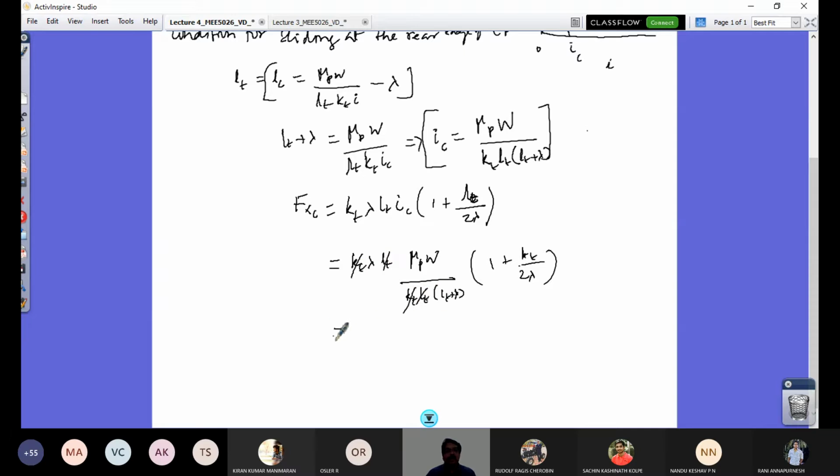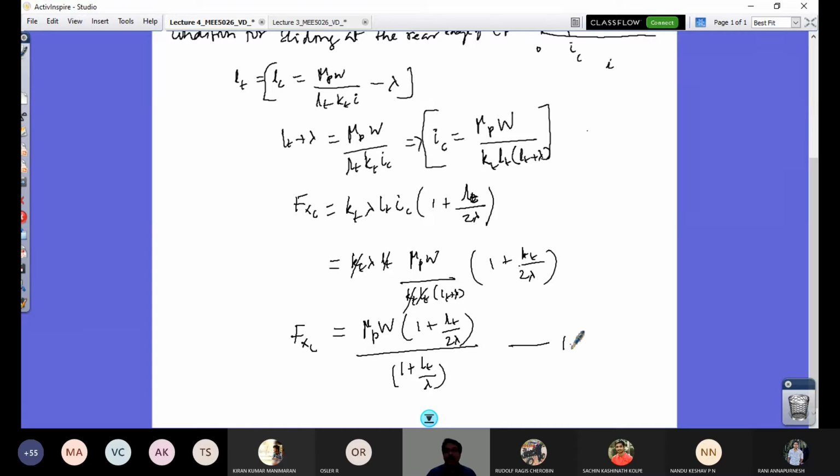LT goes off. So I do have my expression mu P W into 1 plus LT by 2 lambda divided by, what is that I have here? See this, if I take lambda out, lambda goes off. So 1 plus LT by lambda, 1 plus LT by lambda. So this is my Fxc corresponding to the point A in the curve.